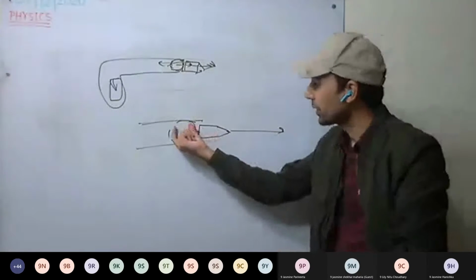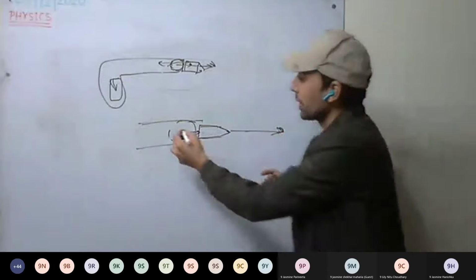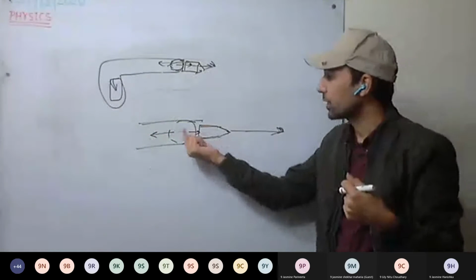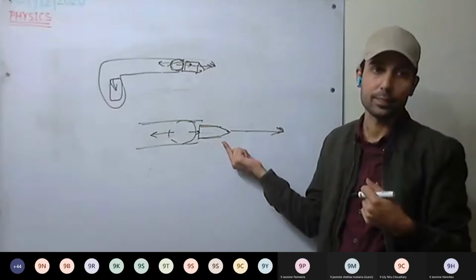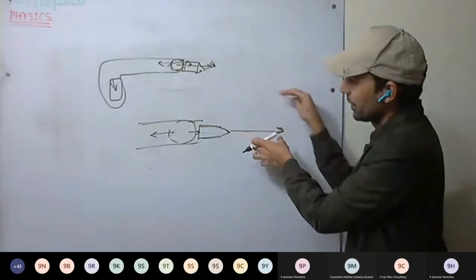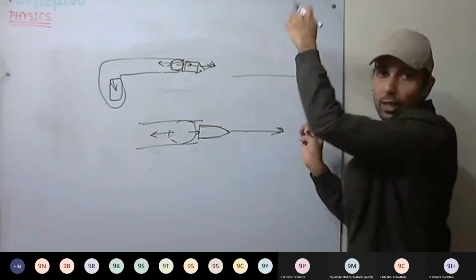The gun recoils in backward direction with the same force. This is same as the rocket. Consider it as the rocket. Here we have the nozzle. The gases are pushing out.